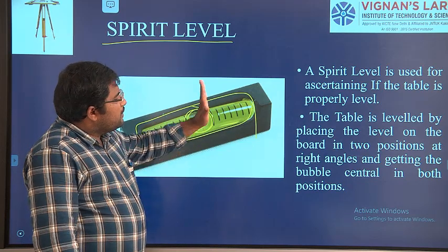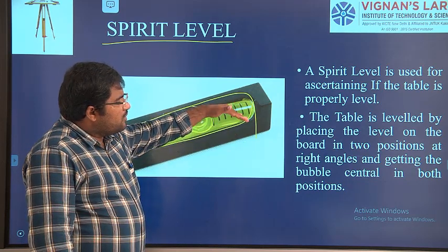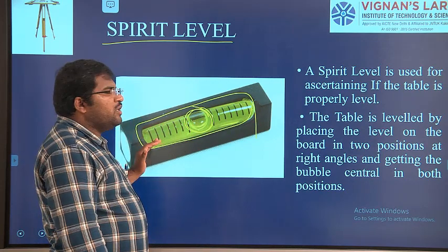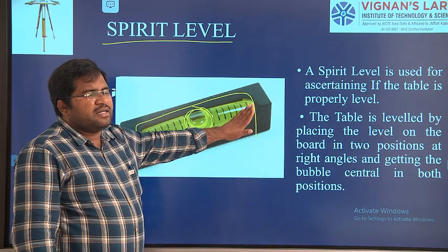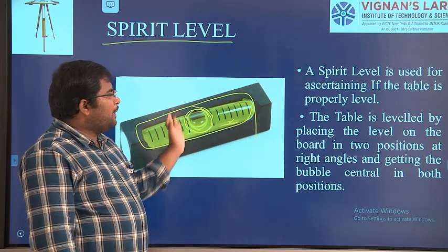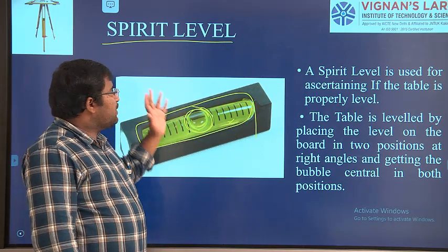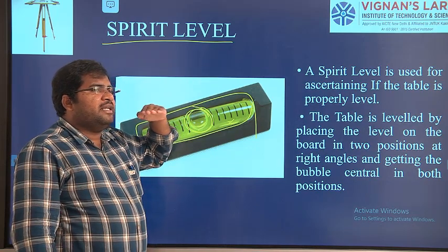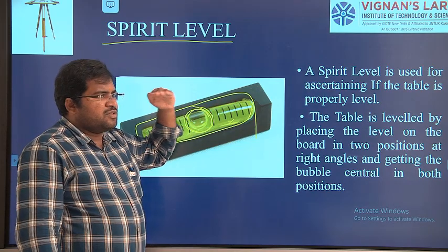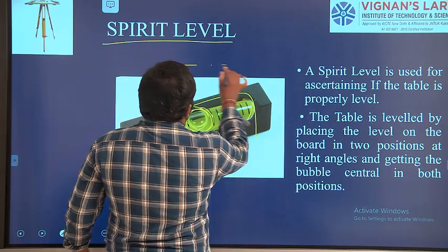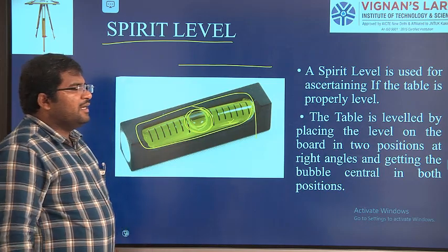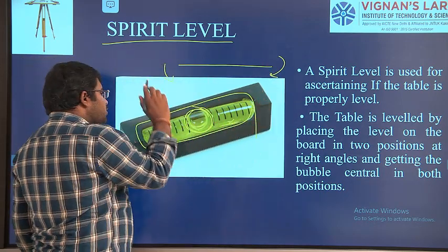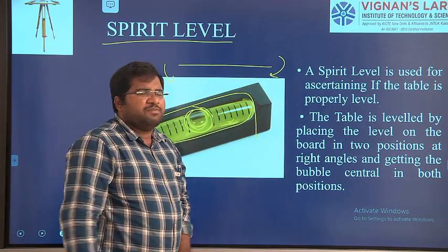So whenever it is level, the bubble comes to the center. If that side is going downward, the bubble will move opposite to that direction. If this side is lowered, the bubble will move to that side. That will happen based on your leveling. Spirit level is used to put the plane table on a leveled surface, perfectly leveled without any inclination, so to do this we are going to use the spirit level.